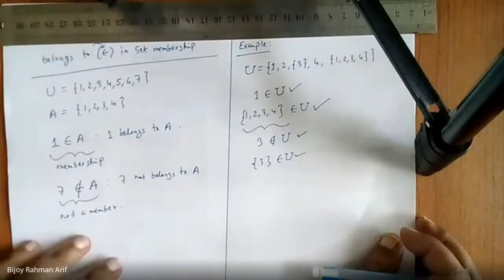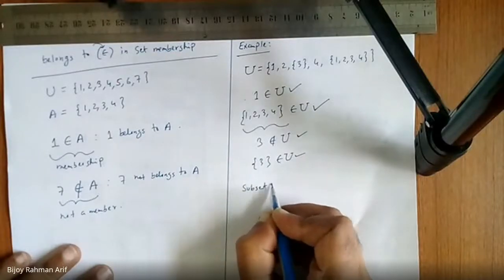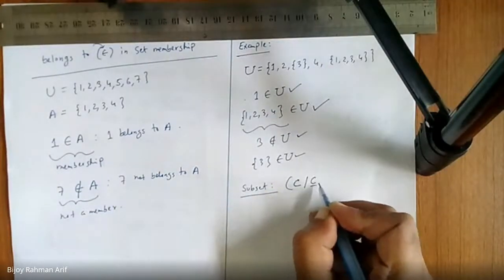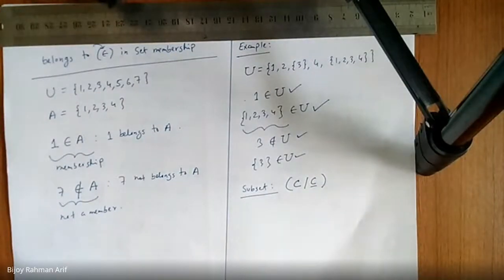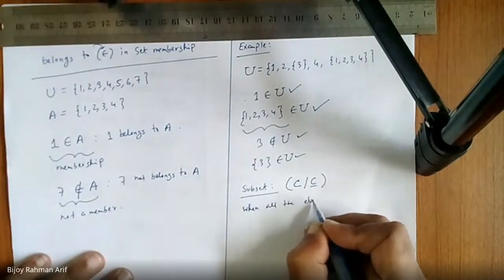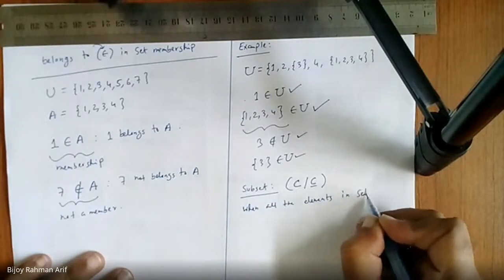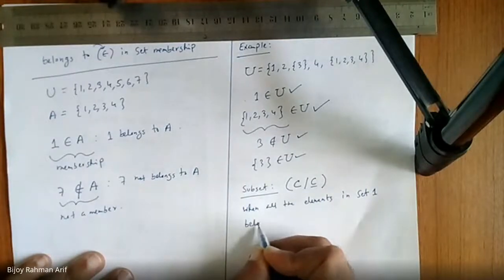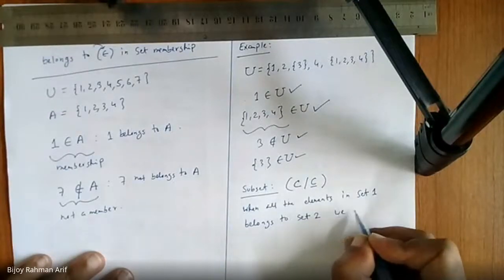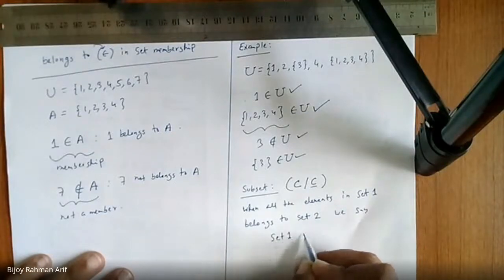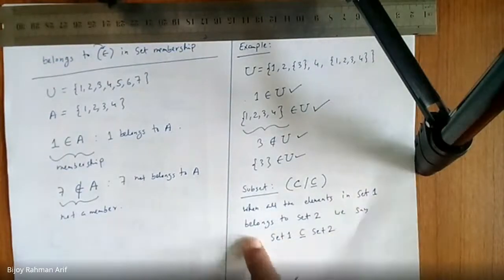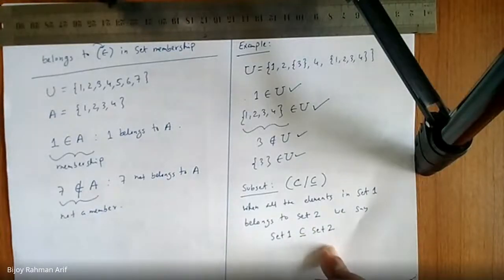Now let's talk about subset. When all the elements in set 1 belong to set 2, we say set 1 is a subset or equal to set 2.